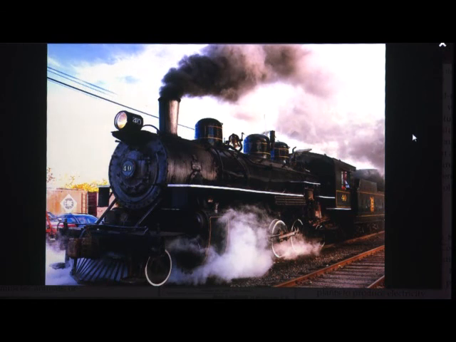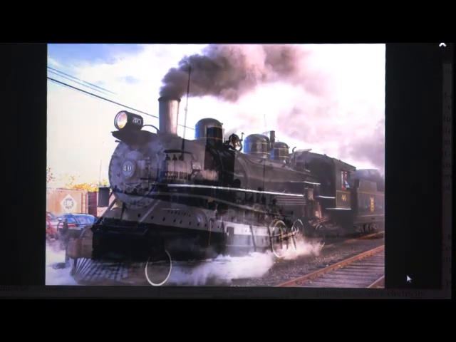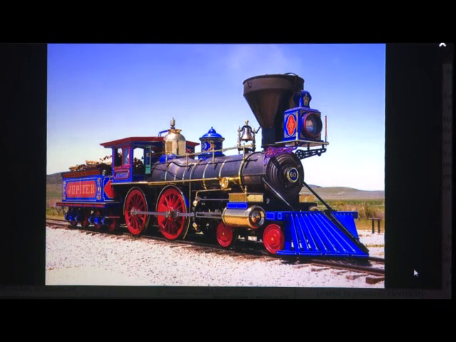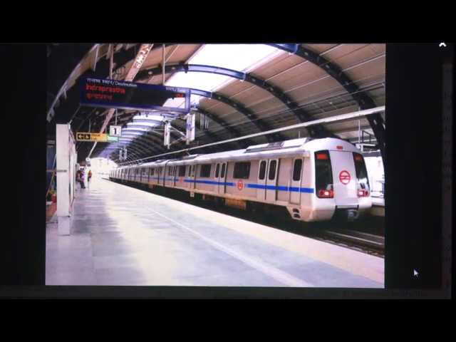Humans used steam engines to power trains and ships to transport goods and people across land and water. They could now move large loads quickly across great distances. Modern means of transport are mainly powered by diesel and electricity.